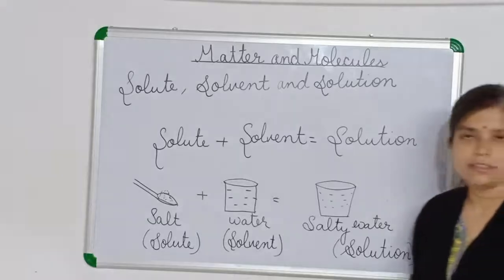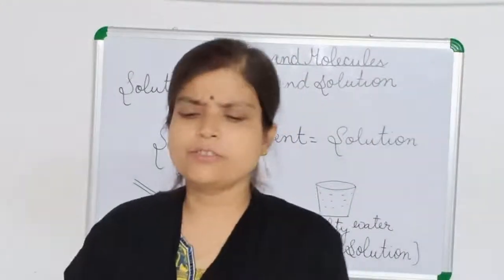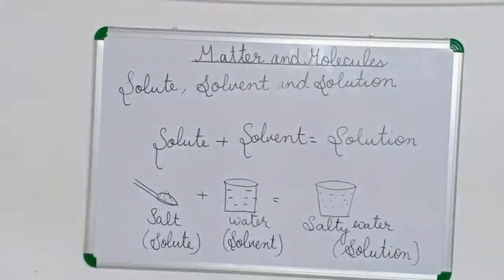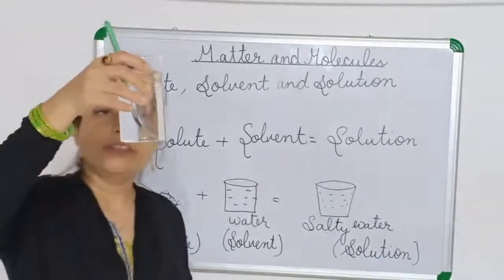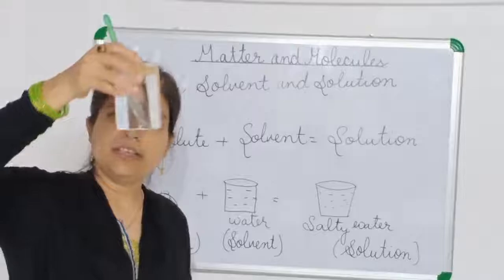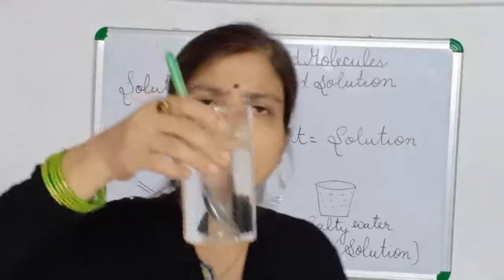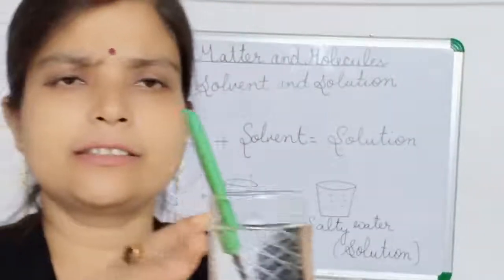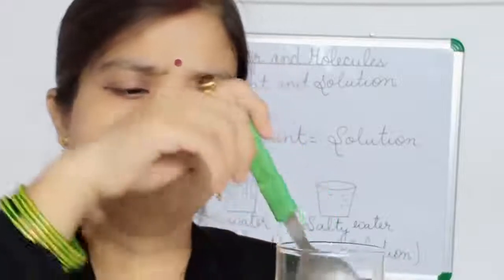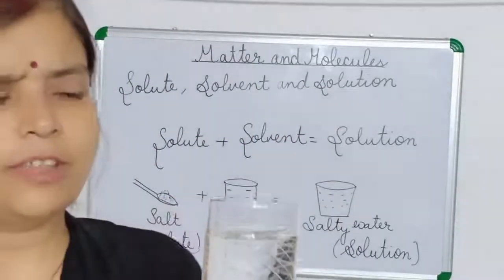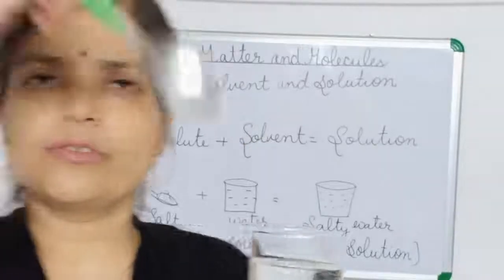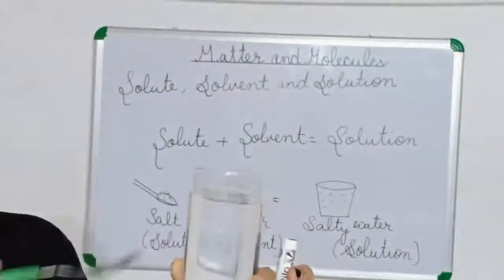So children, when we are dissolving solute into solvent and we get solution, does the volume increase? It was at this level only that time also, and 1 tablespoon of salt I have put over there, but the volume is as it is.